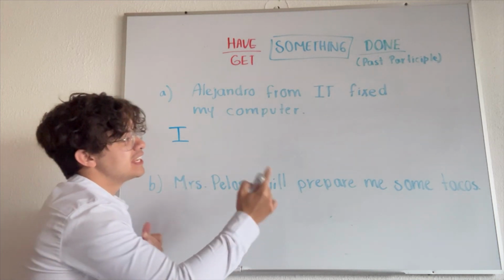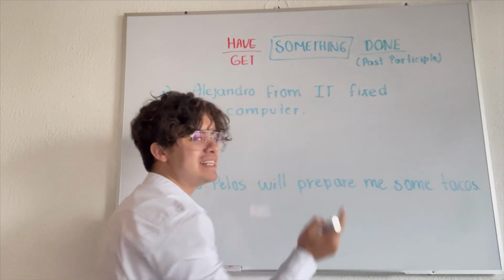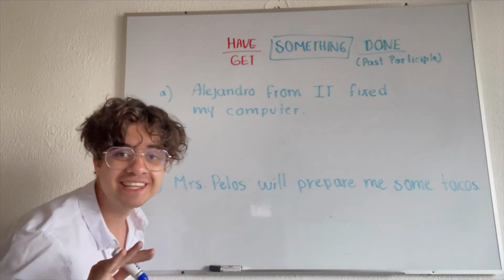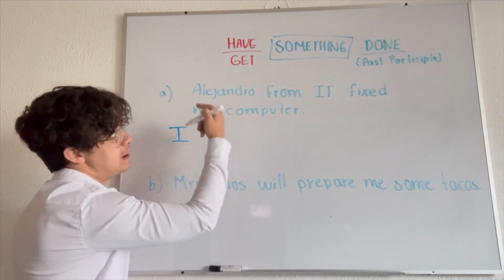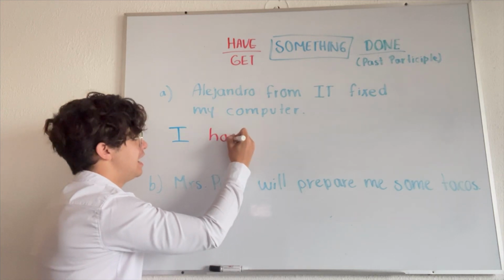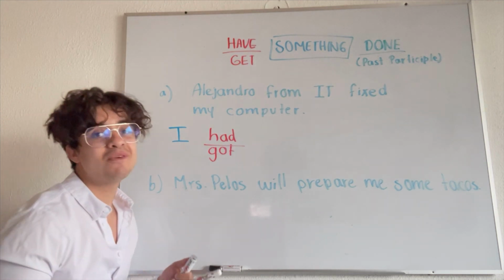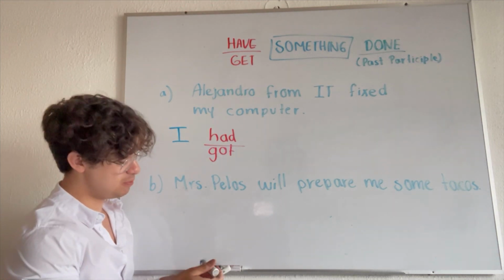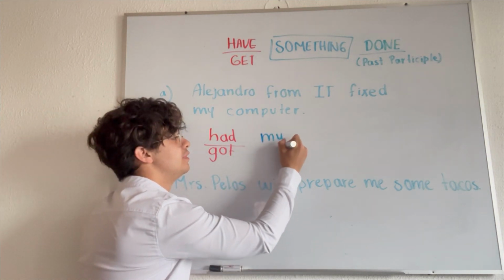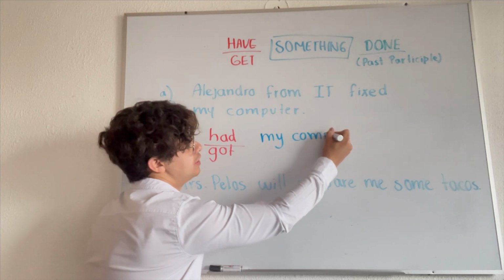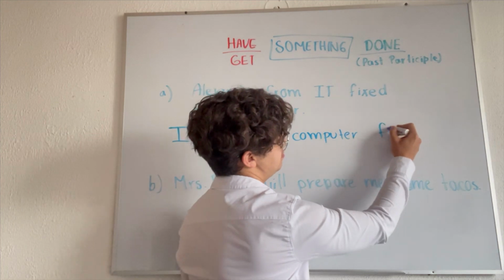and then pay attention. The original tense is fixed in past simple. So I'm going to respect the same tense. I had, because the past of have is had. I had, or I got, the one that you prefer. And then what? What was the thing that someone else helped me with? My computer. I had my computer. What's the action? Fixed. And what's the past participle of fixed?